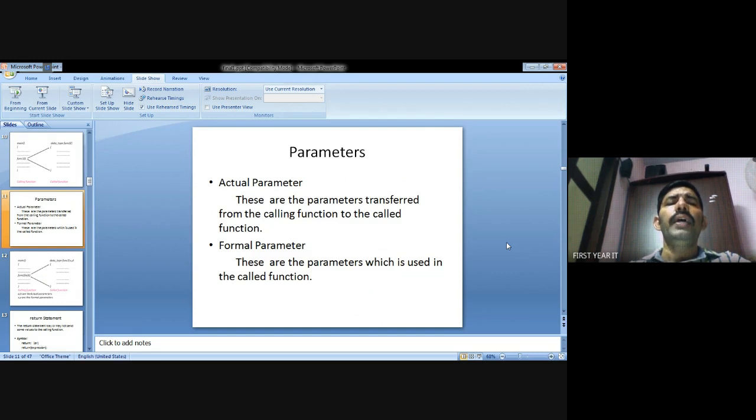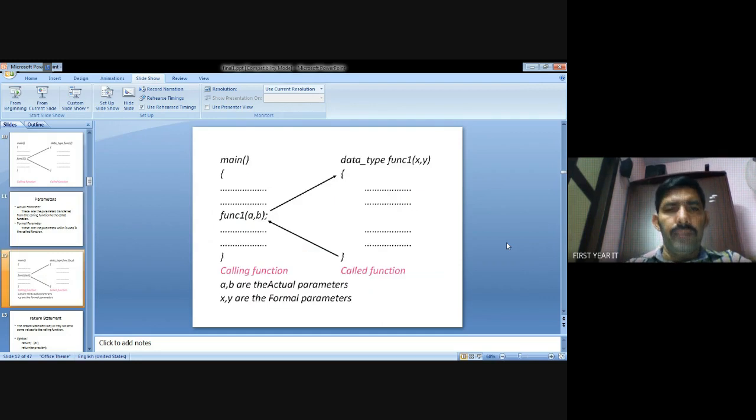The value of A is transferred to X, and B to Y. After receiving, X and Y are the formal parameters. For example, in the main function I declare parameters A comma B, and assign A as 5 and B as 10.